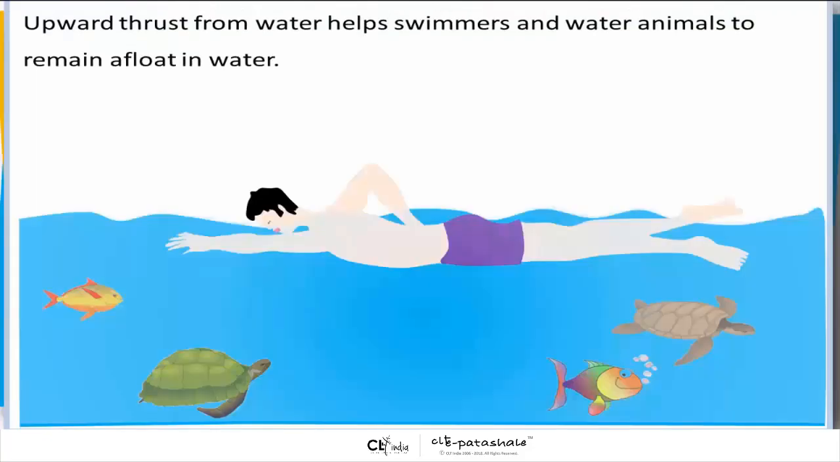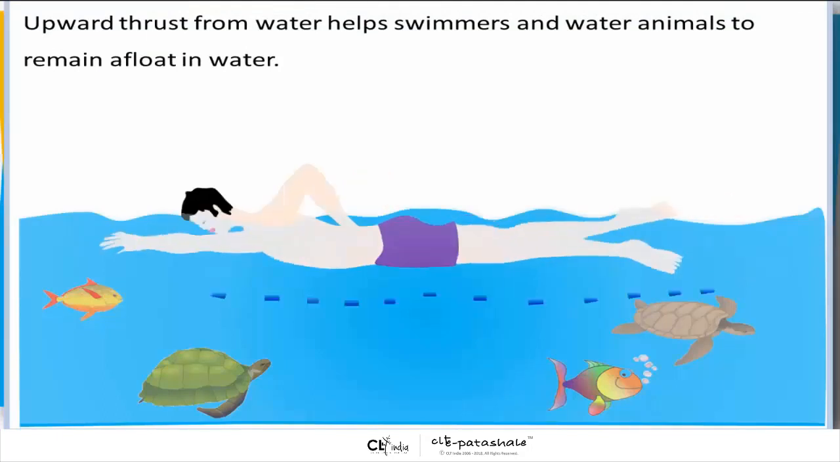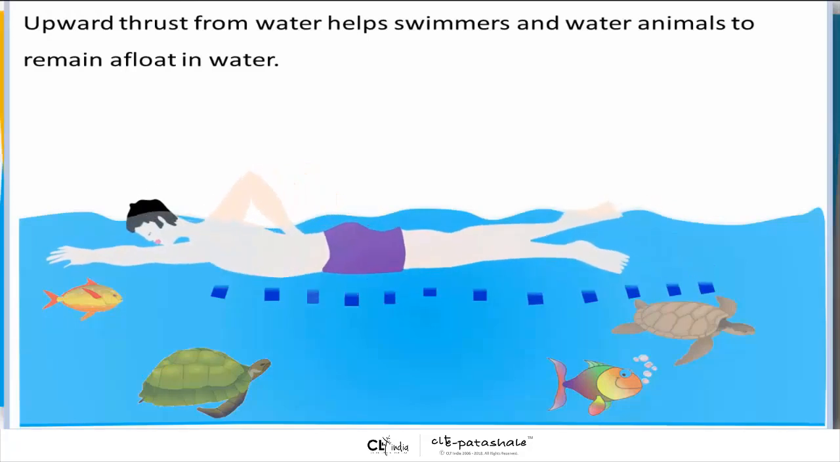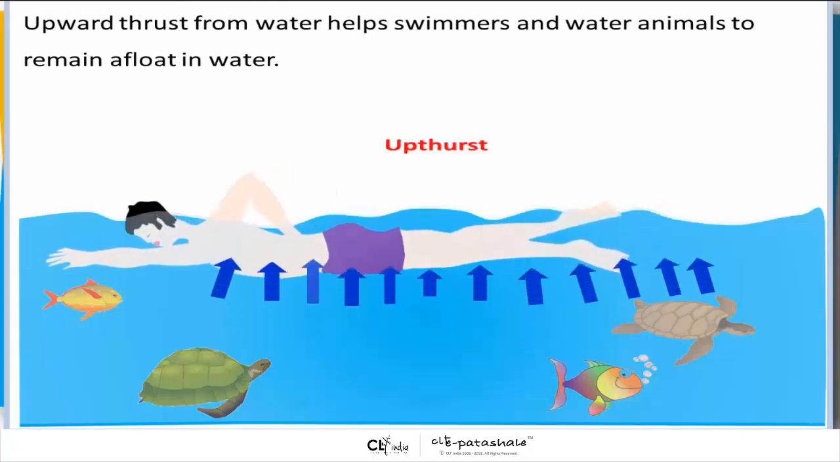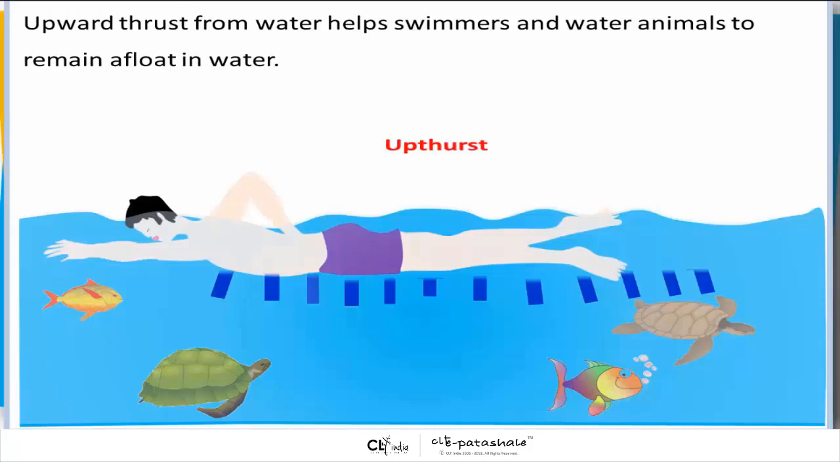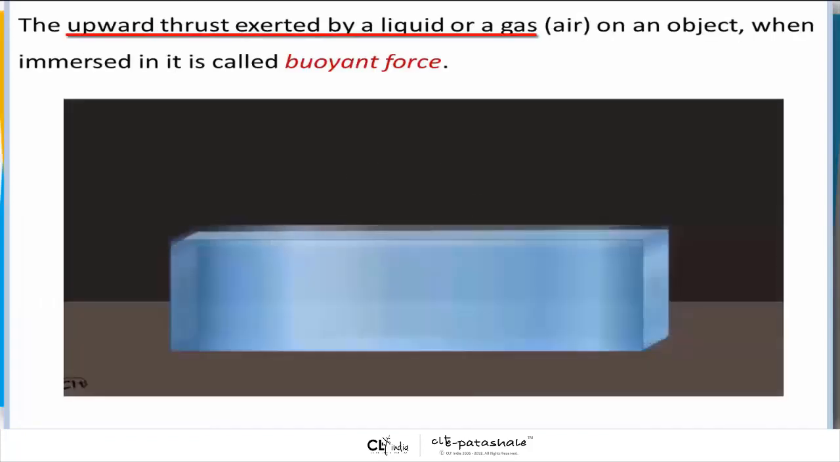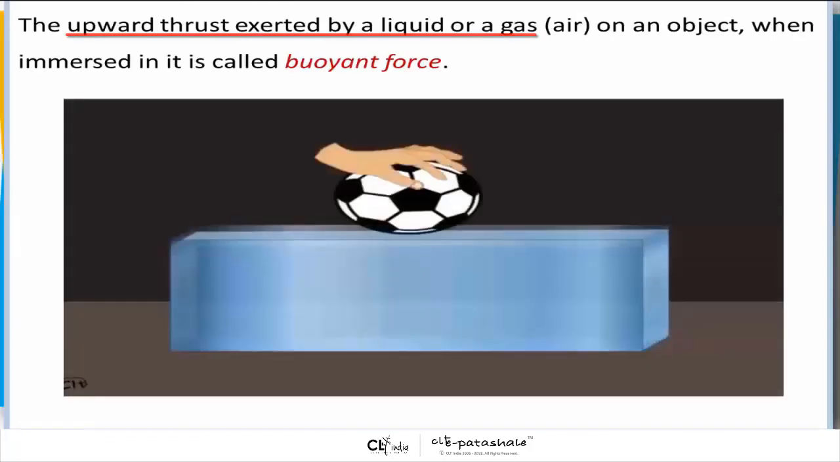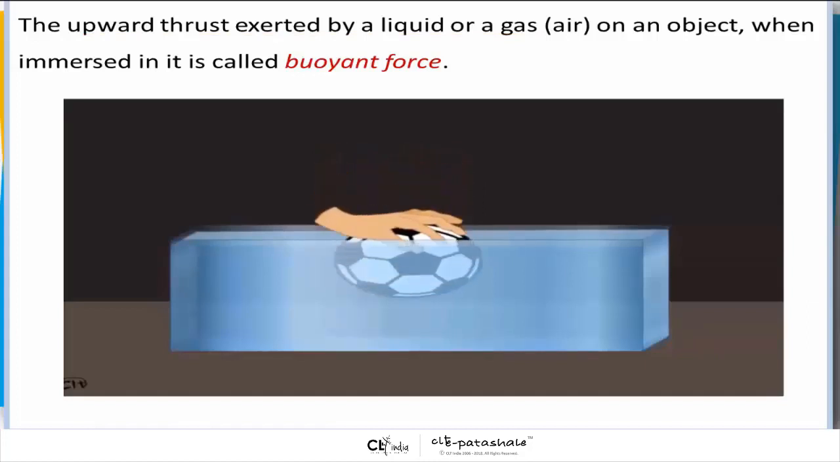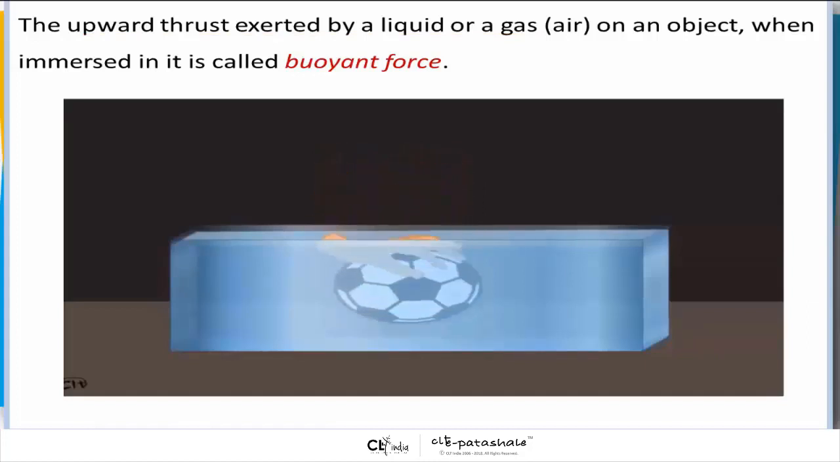So you can see upward thrust from water helps swimmers and water animals to remain afloat in water. That is called upthrust. The upward thrust exerted by a liquid or a gas, or you can say air, on an object immersed in it is called the buoyant force.